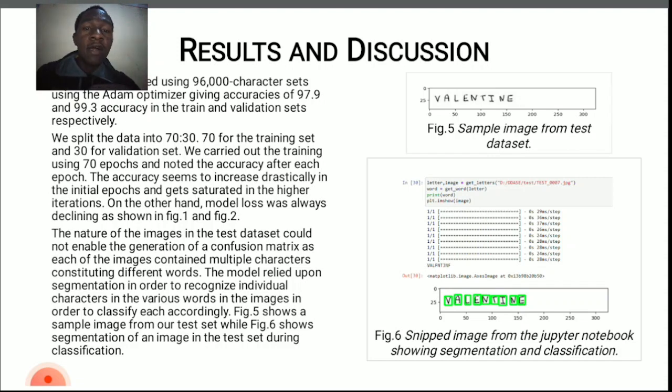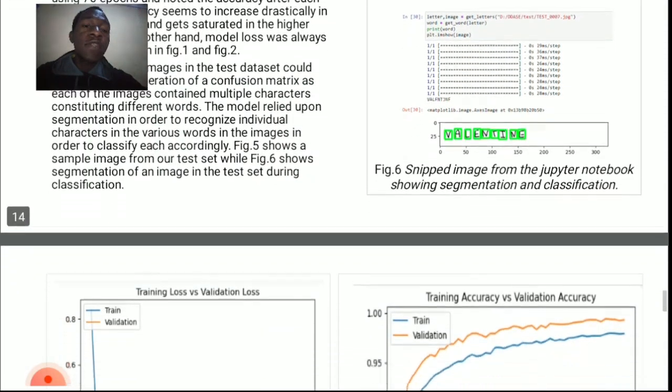Now, the nature of our images in the dataset could not enable us to generate a confusion matrix, as each of the images contains multiple characters. Sample images you can see on the right. That's sample figure 5, which shows the Valentine, and then down you can see the one obtained by snipping. Figure 6, the Valentine, as you can see it being segmented.